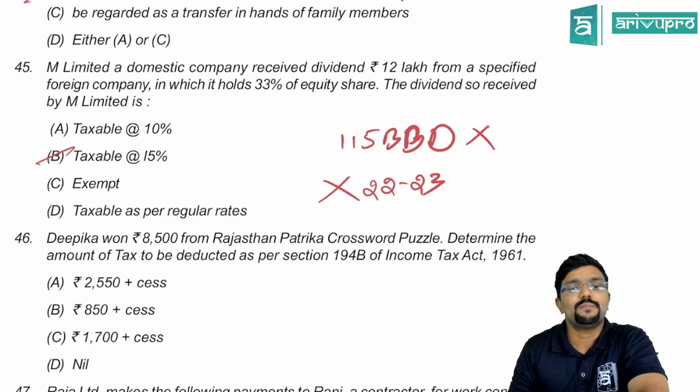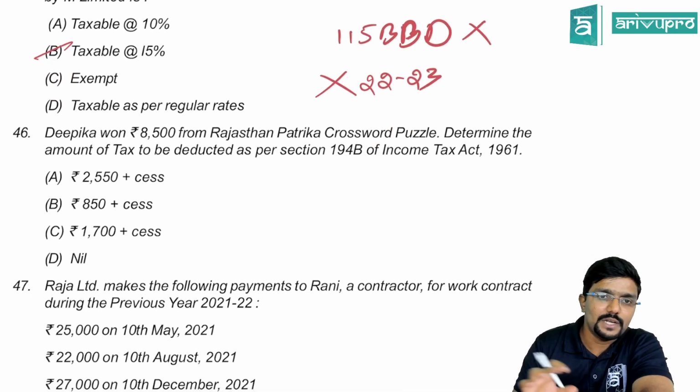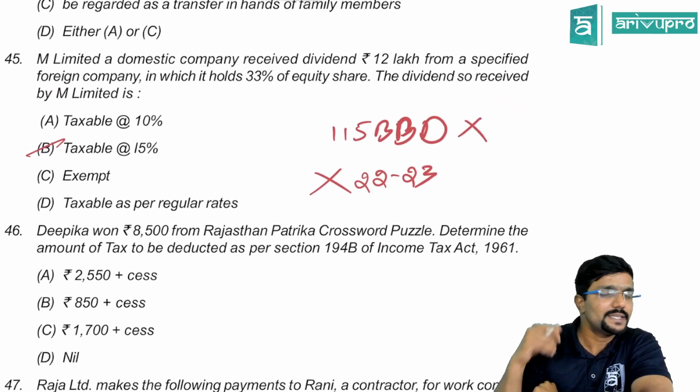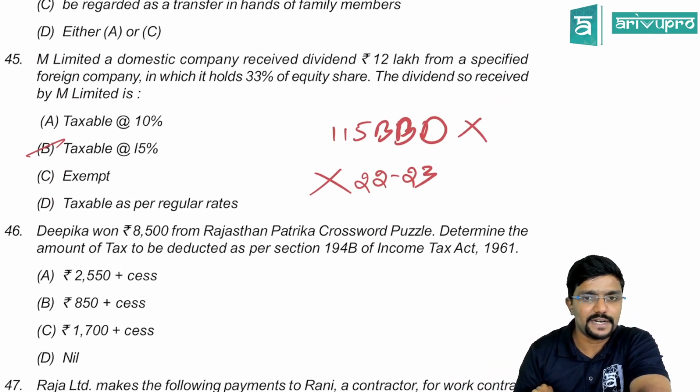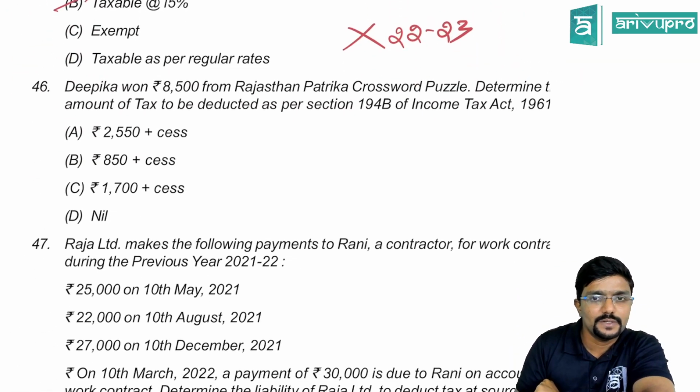There was some section called 115BBD where the dividend income for a domestic company was taxable at concessional rate. But now it has been abolished. Now it is taxable at normal rate under income from other sources. No concessional rate and all. Okay. So even this question is not relevant for you.